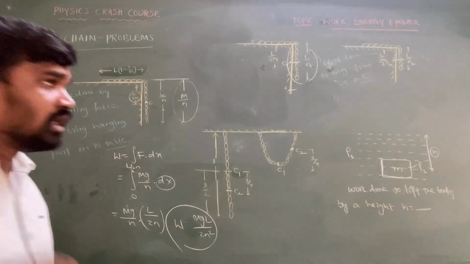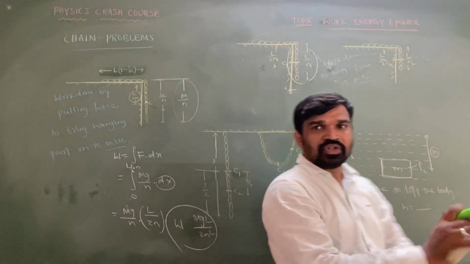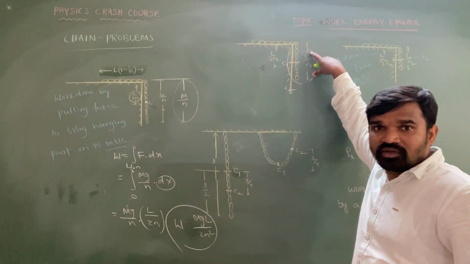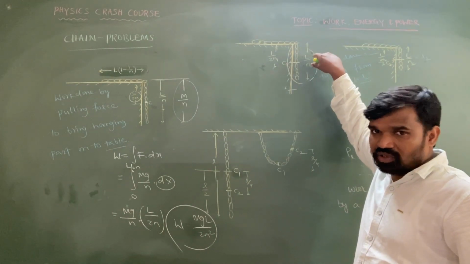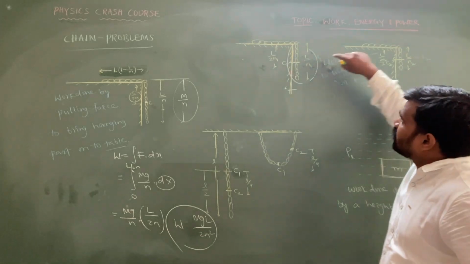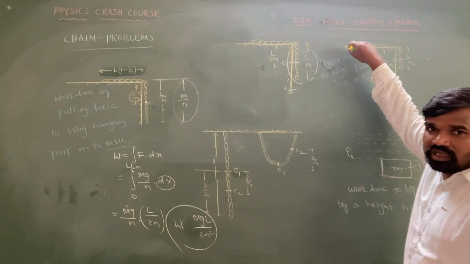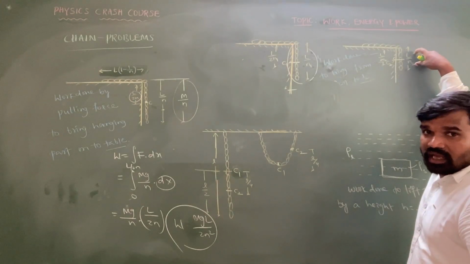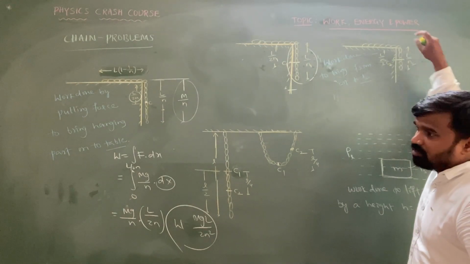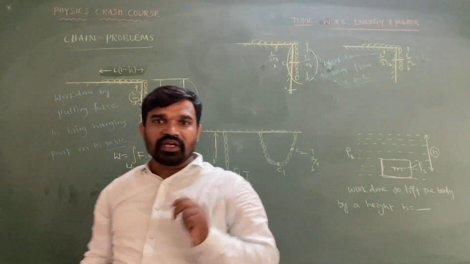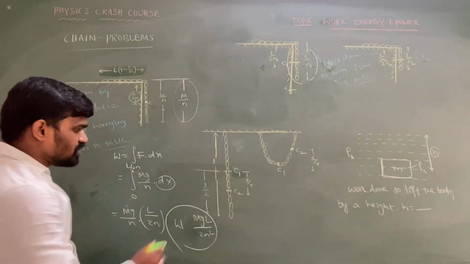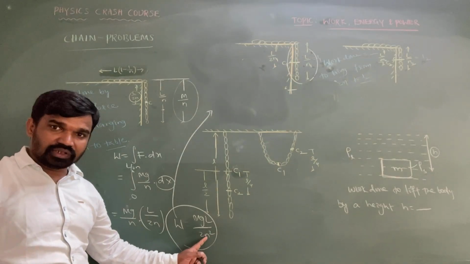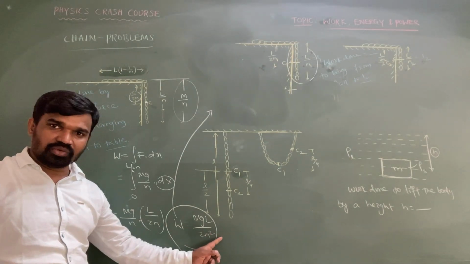Okay. So for solving this question, here the hanging part of the chain is 1 by n1 of the total length. I am pulling the chain slowly onto the table against gravity until the hanging part becomes 1 by n2. So dear intelligence, the same formula is applicable, but the boundaries are taken from n1 part to n2 part.